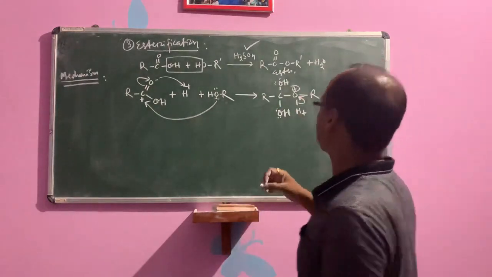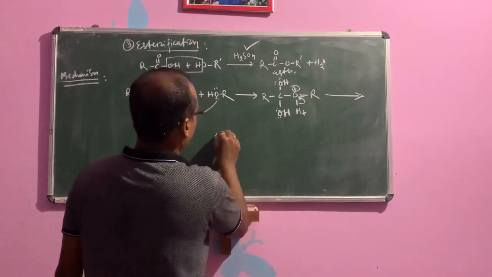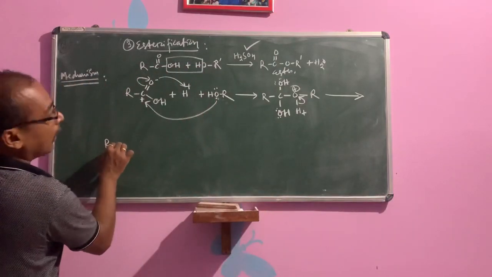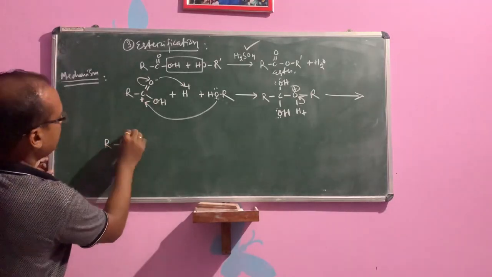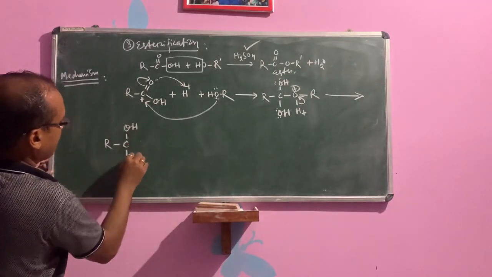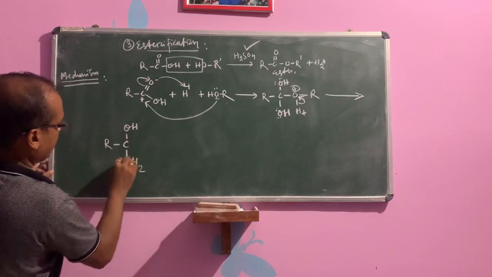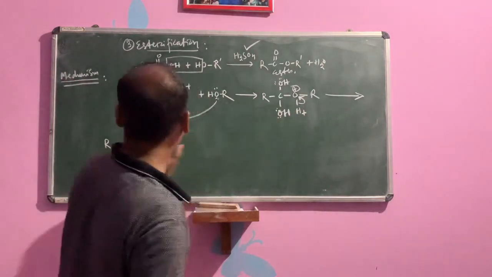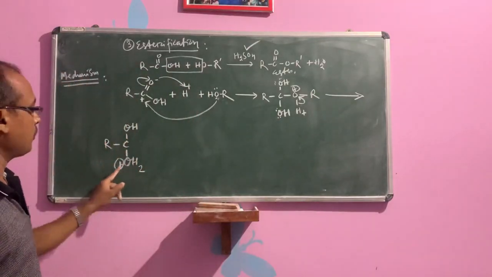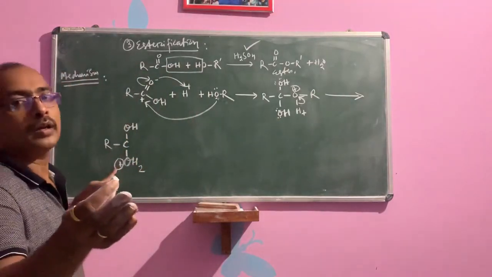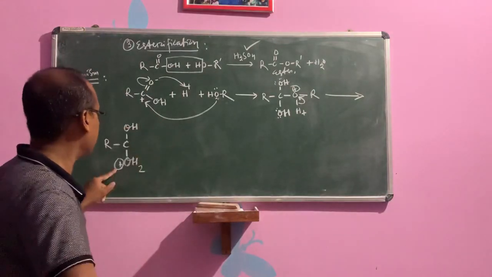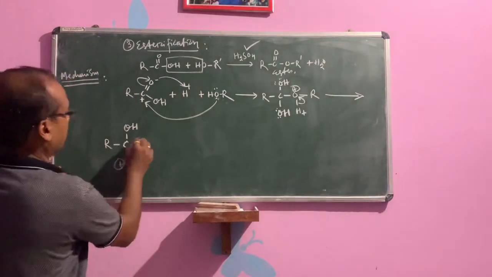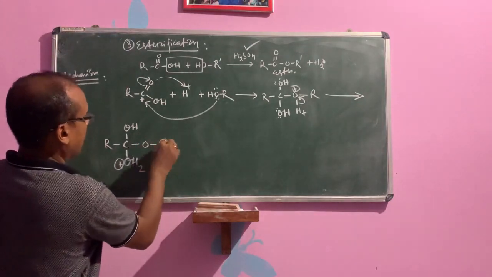So what will happen in the next step? R C OH, suppose OH2. Here H plus is coming to this OH, so it will be OH2 plus. OH2 plus oxygen will again bond with the H plus, donating electron to the H plus and formation of bond. OH2 plus bond OR.